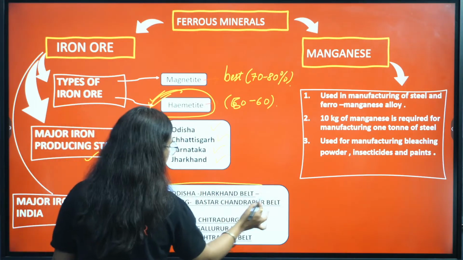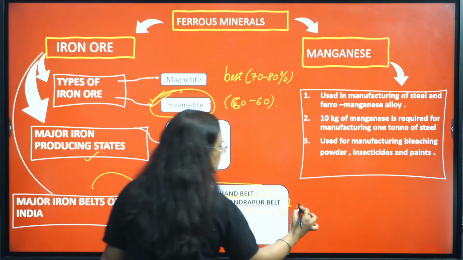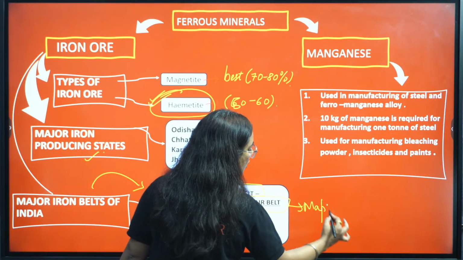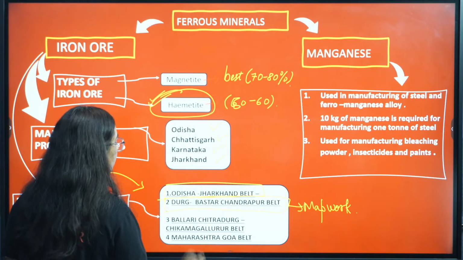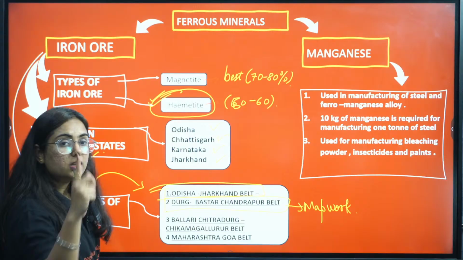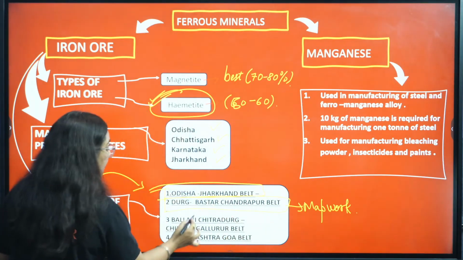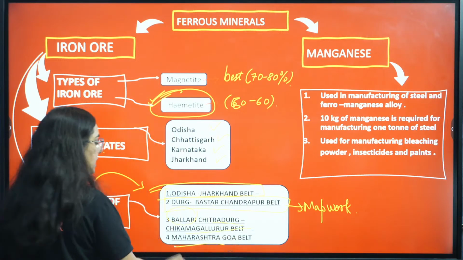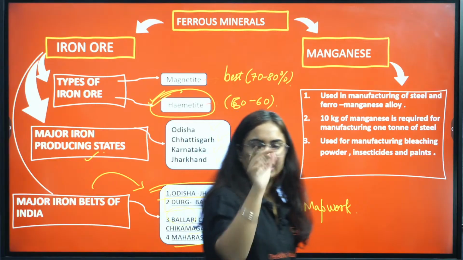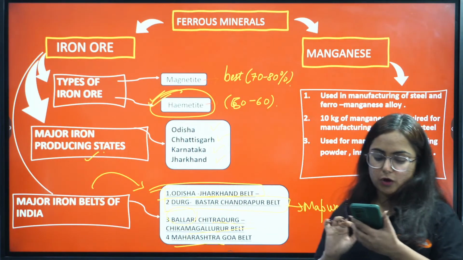We have Odisha, Jharkhand belt, right? Then we have Durg, Bastar. Map work is also there from the same topic, from the same chapter. Odisha, Jharkhand belt, first and the important one. Then we have Durg, Bastar, Chandrapur belt, Ballari, Chitradurg, Chikmagalur belt, and Maharashtra, Goa, particularly that Konkan belt in the corner, right? So this becomes an important topic.